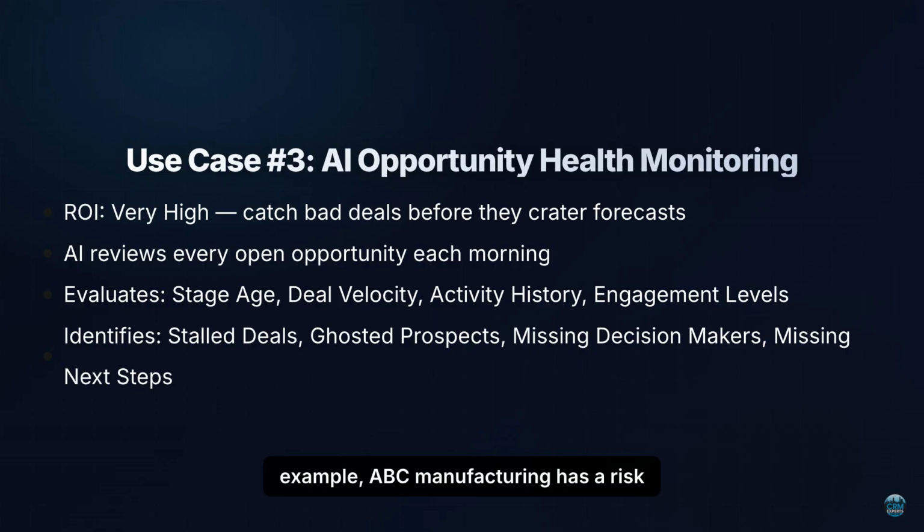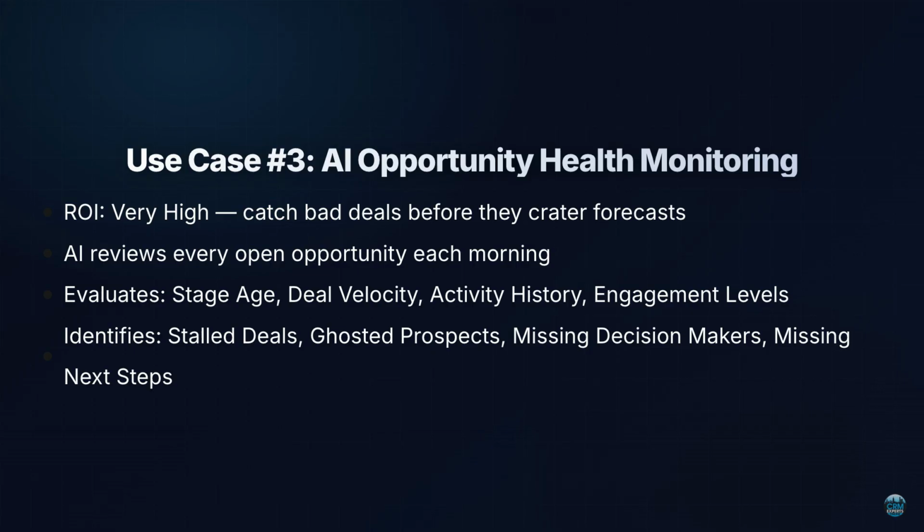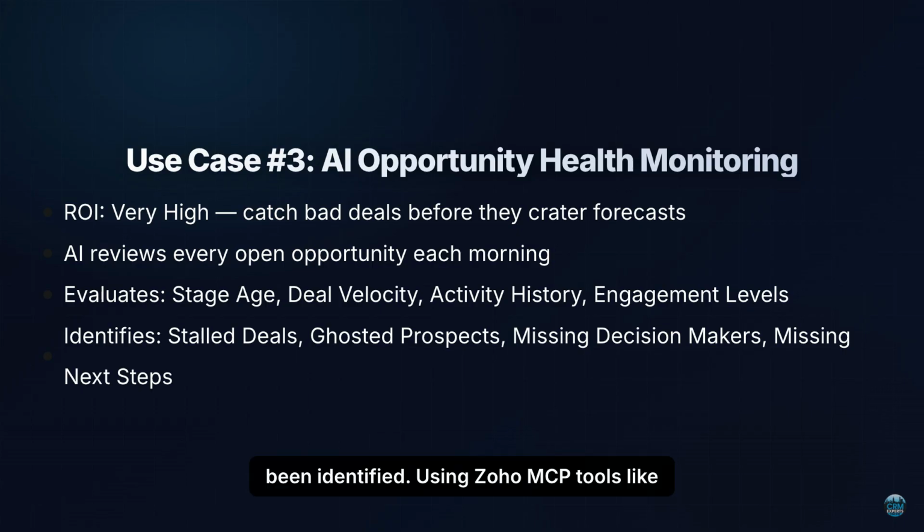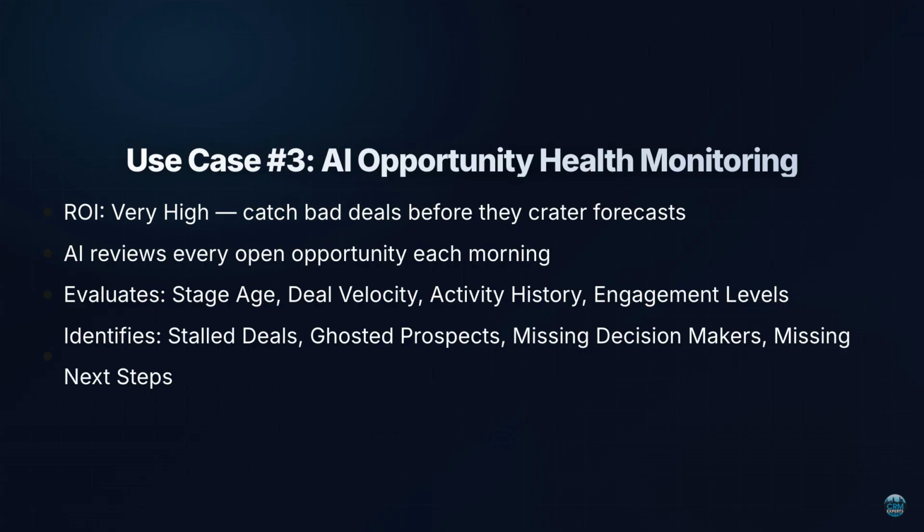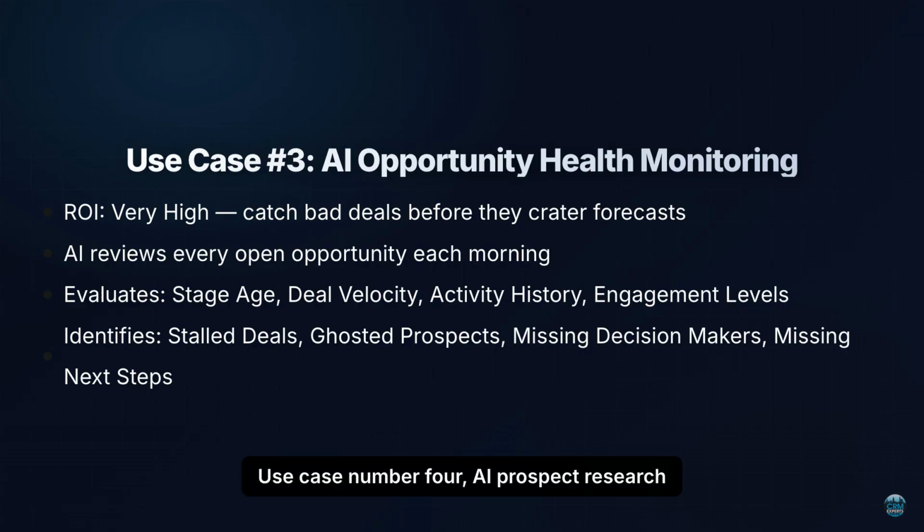For example, ABC Manufacturing has a risk score of 82% because there has been no activity for 28 days. A proposal was sent 35 days ago, and no executive sponsor has been identified. Using Zoho MCP tools like Execute CoQL Query, Get Records, and Get Related Records, sales leaders gain visibility before deals become lost opportunities.